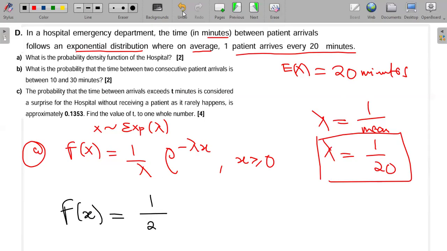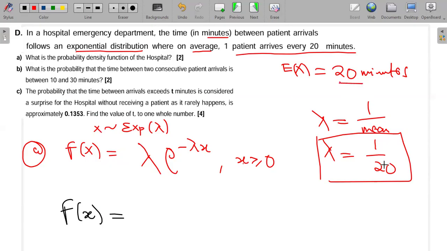Oh, no, wait. I made a mistake here. The PDF has lambda in front, not 1 over lambda. Here it has lambda in front, and then e to the power minus lambda x, and then x should be greater than or equal to 0. Lambda is 1 over the mean.